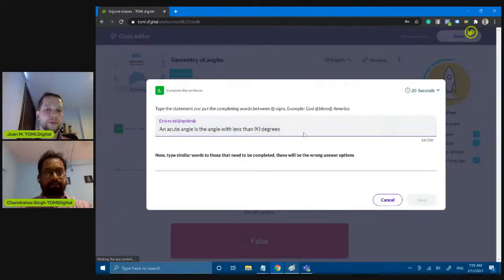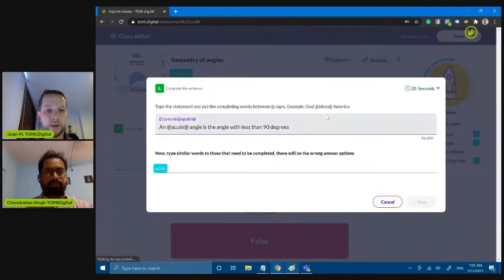I'm not a geometry teacher, so if I'm doing something wrong, I apologize, let me know, and I'm going to correct it. But now I want the students to fill some spaces in the sentence. So what I need to do is put an at symbol here and here. This is the way of telling the platform that I want this term not to be filled in, and the students will need to drag and drop the term into the sentence. So angle and 90, for example, I want them to fill in this information.